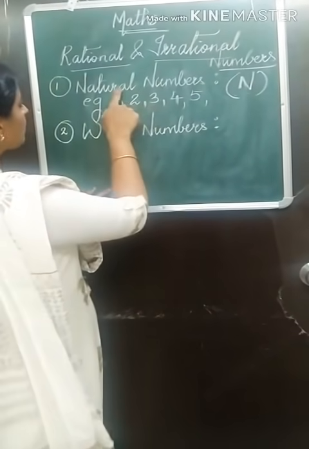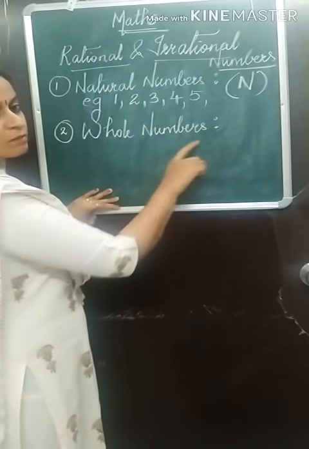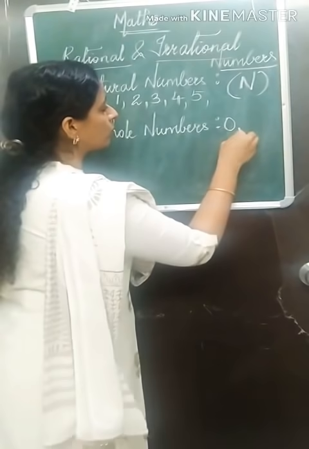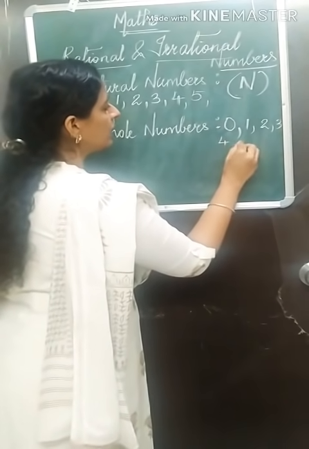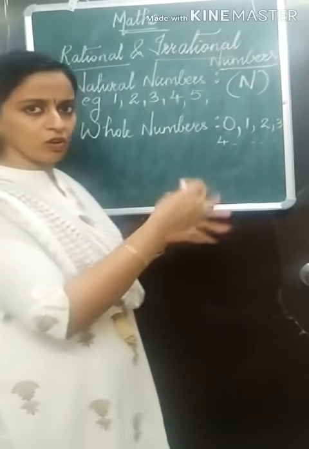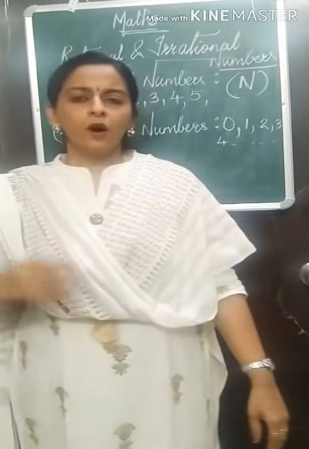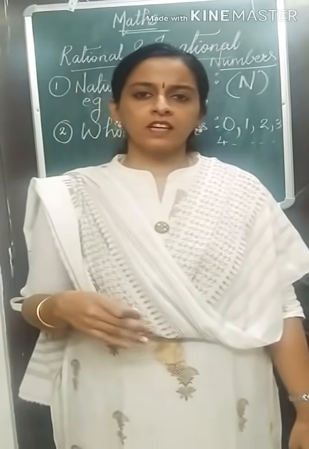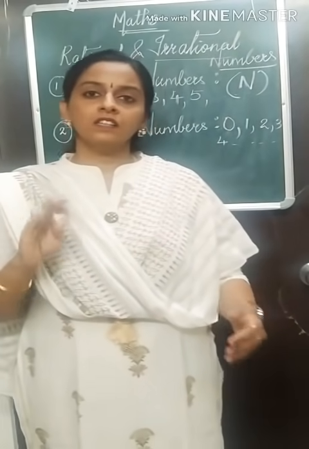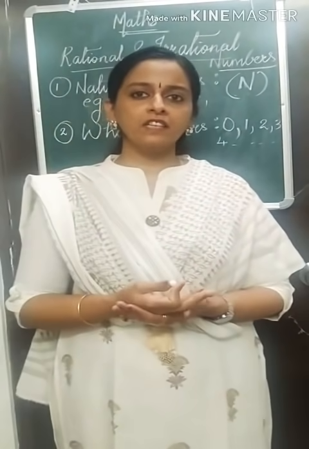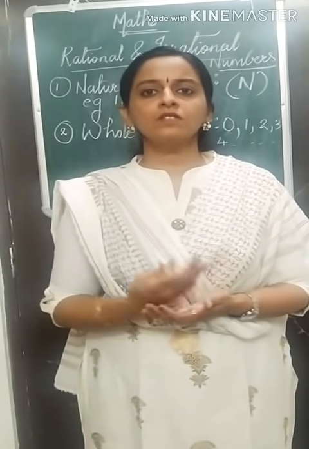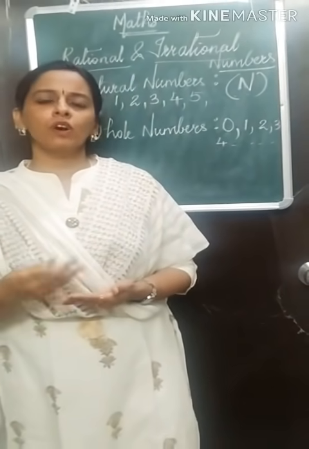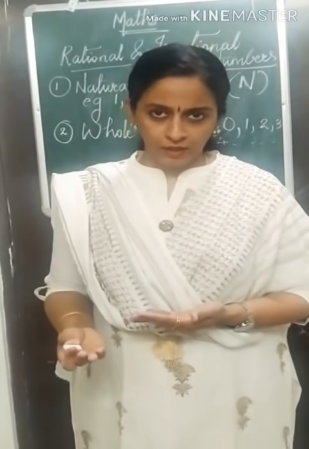Okay. So natural numbers start with 1. Whole numbers start with 0. So 0, 1, 2, 3, 4 and so on. Dot dot dot means so on. It continues. How will you define whole numbers? Any natural number starting with 0 are called as whole numbers. Okay. Or you can write set of numbers which begin with 0 are called as whole numbers.